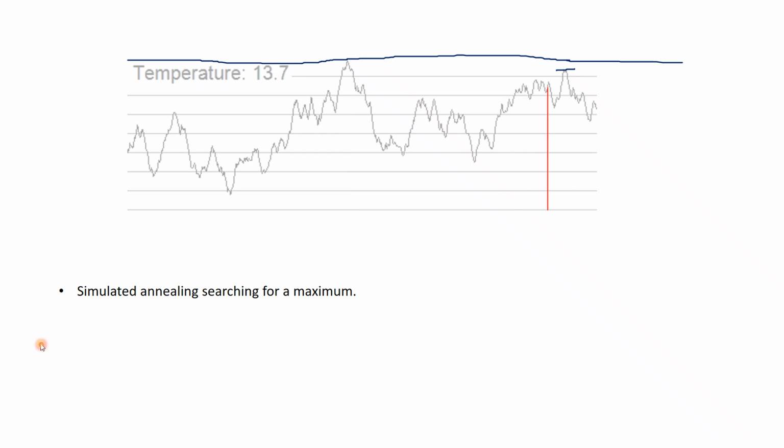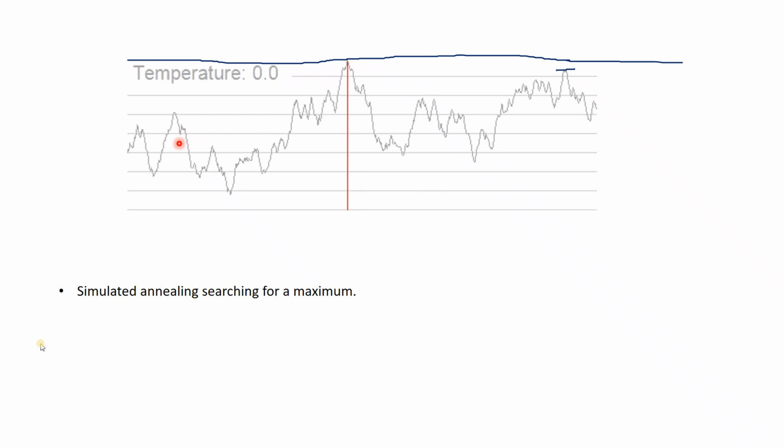A random graph is given, and you are telling the optimization technique to search for the maximum point. So how will it start? It will start from any random position, and suppose I am talking about this random position.